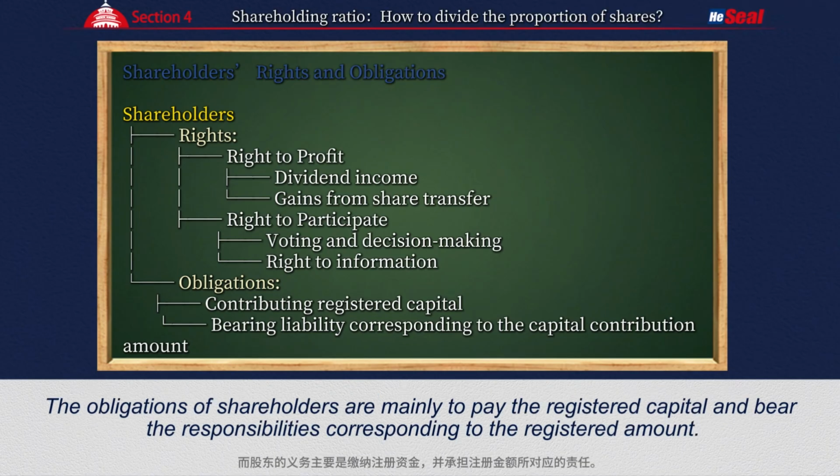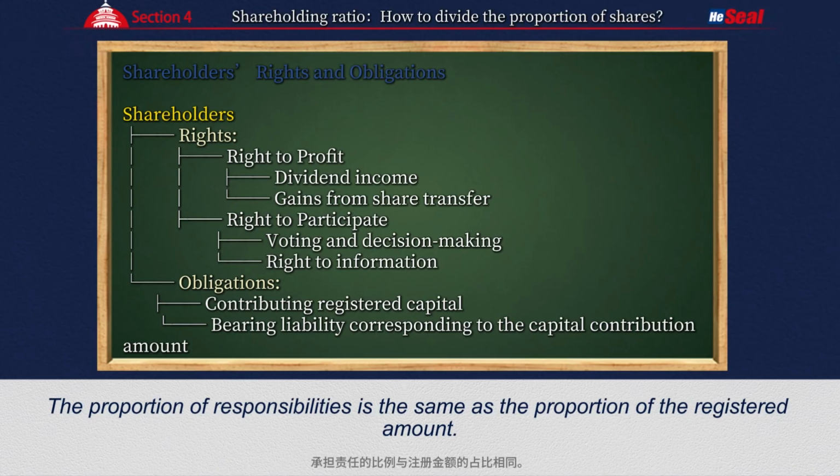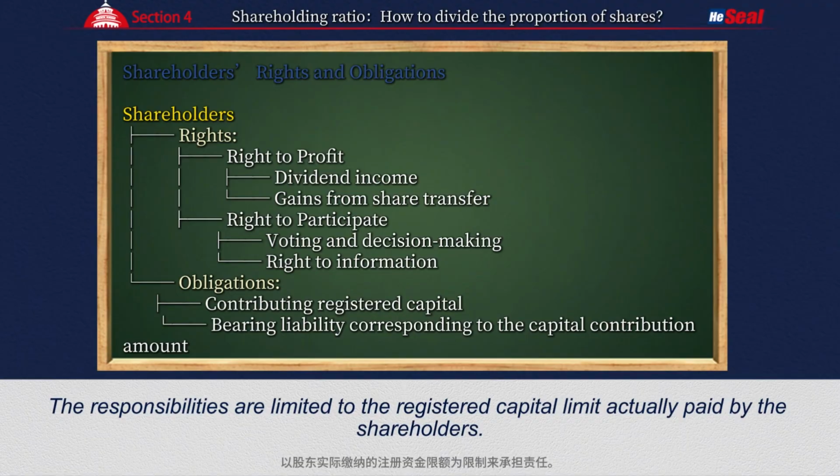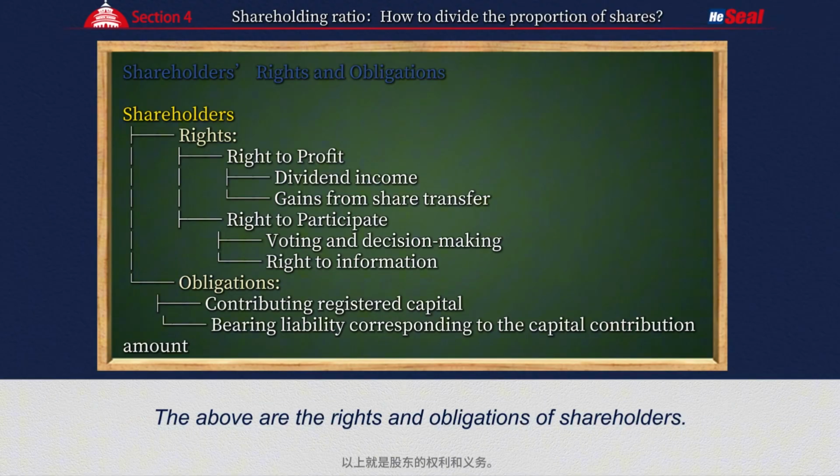The obligations of shareholders are mainly to pay the registered capital and bear the responsibilities corresponding to the registered amount. The proportion of responsibilities is the same as the proportion of the registered amount. However, this responsibility only takes effect after the shareholders have paid the registered capital. The responsibilities are limited to the registered capital limit actually paid by the shareholders. The above are the rights and obligations of shareholders.